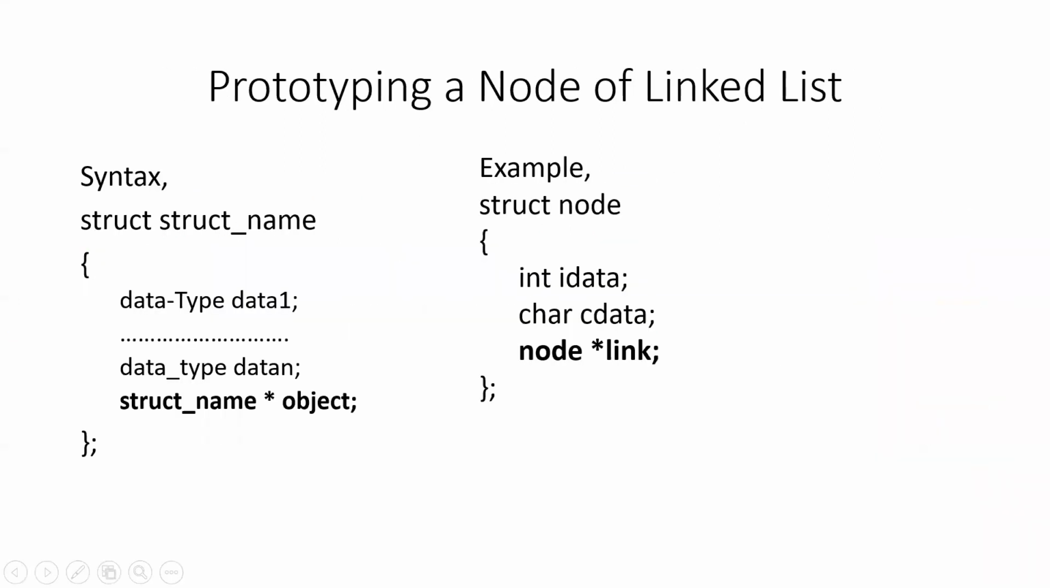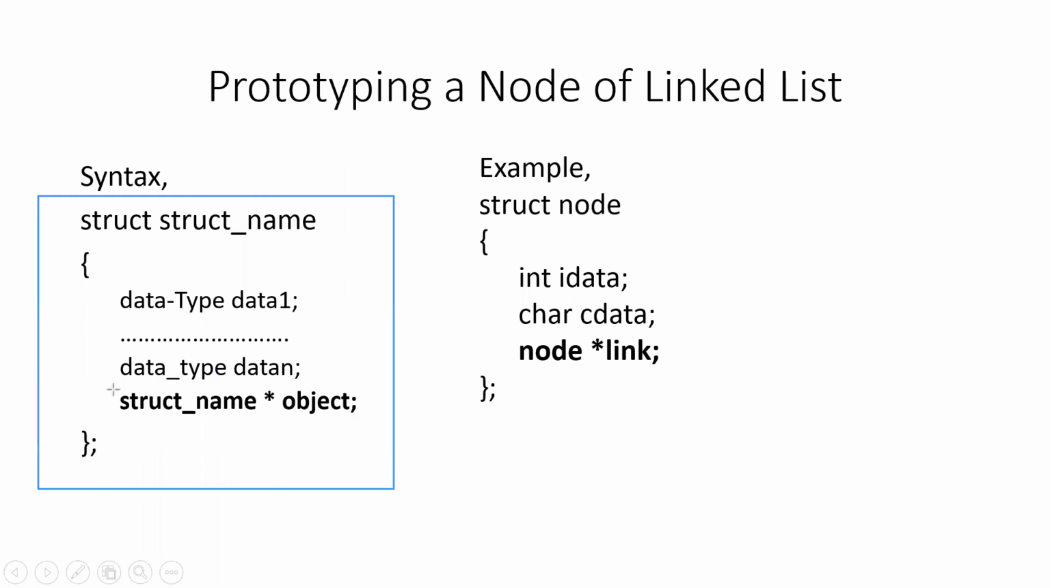How to create a node of a linked list in C programming language? As I have already stated, to create a node of a linked list, we will use the self-referential structure, and the syntax of the same is here. The only difference between a normal structure and the self-referential structure that we will use to create a node is that one member of the structure will be a pointer to the same structure.